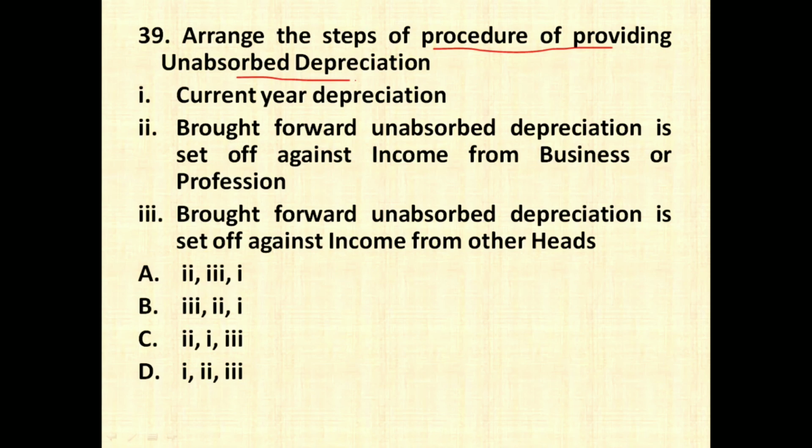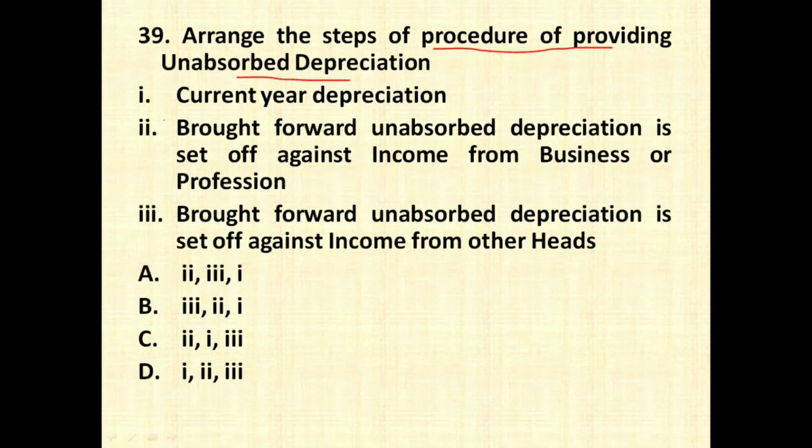Now what is the rule for unabsorbed depreciation? Always from income from business or profession, first you have to deduct current year depreciation, then you have to deduct brought forward unabsorbed depreciation from income from business or profession, and even then if there is any balance, you can deduct the unabsorbed depreciation from any other head of income except casual incomes or income from salary.